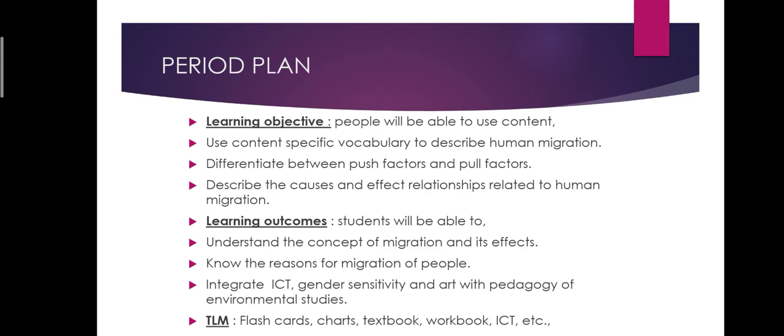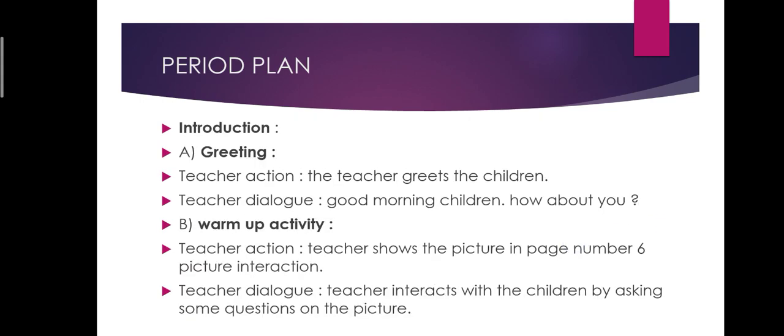Then we will move on to learning outcomes. Students will be able to understand the concept of migration and its effects, know the reasons for migration of people, and integrate ICT, gender sensitivity, and art with the pedagogy of environmental studies. These are the learning outcomes. Then TLM. What are the TLM required for this period plan? Flashcards, charts, textbooks, workbook, ICT, etc.